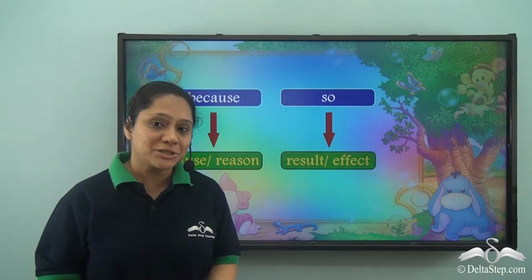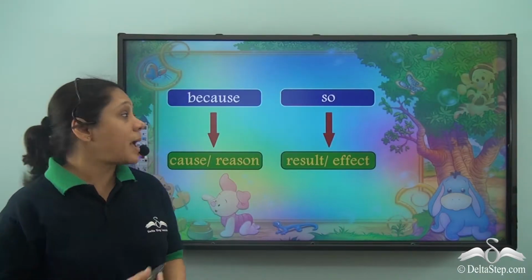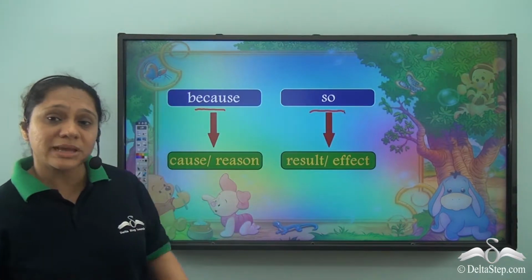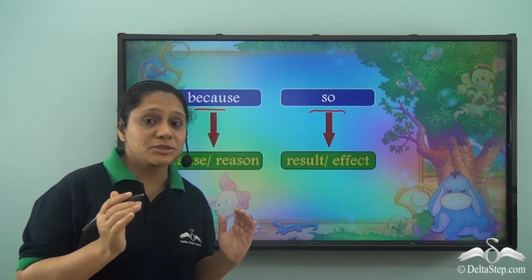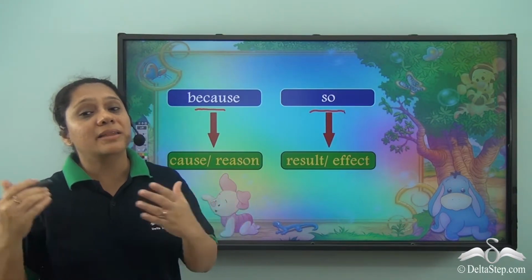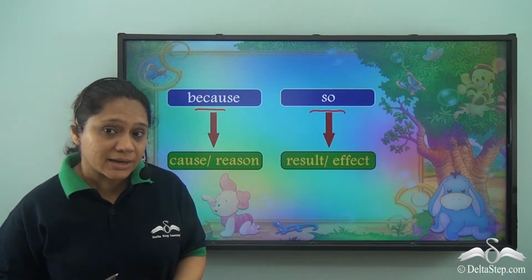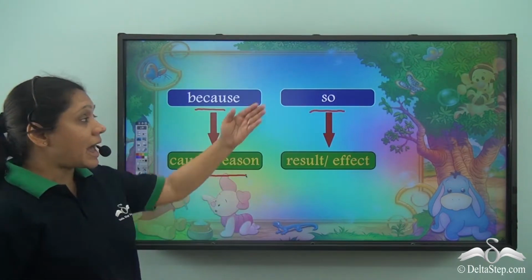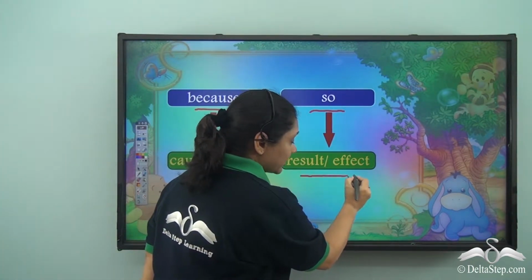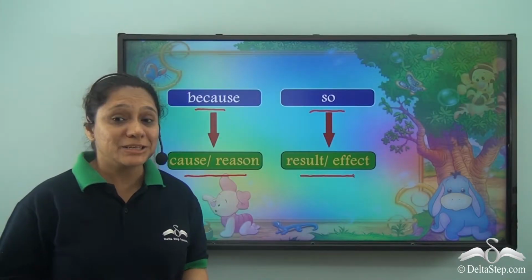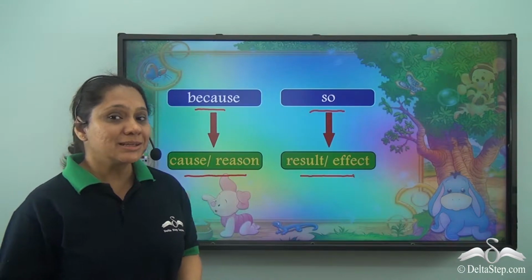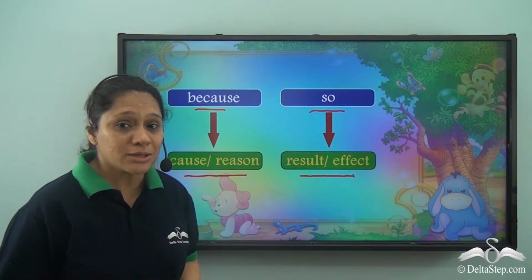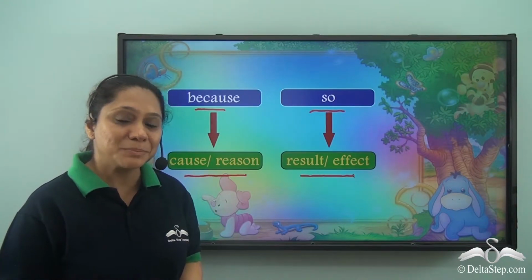So what did we learn today? We learned that because and so are two conjunctions that we use when one sentence shows us the reason or the cause and the other sentence shows us the result. Because shows us the cause or the reason and so shows us the result or the effect. How is it easy to remember when to use because? Because has cause already in it. So you know that because shows us the cause or the reason.